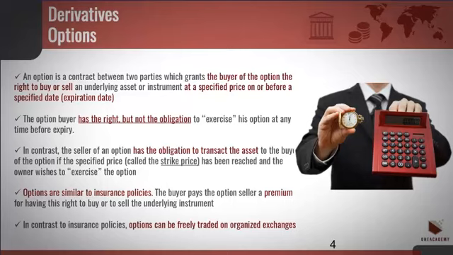and the owner wishes to exercise the option. Options work much like insurance policies. The buyer pays the option seller a premium for having this right to buy or to sell the underlying instruments. In contrast to insurance policies, options can be freely traded on organized exchanges. Like futures, options can be on any kind of instrument, such as stocks, gold, FX, etc.